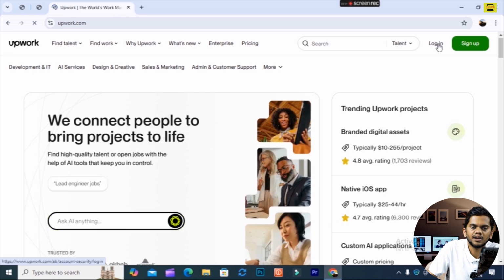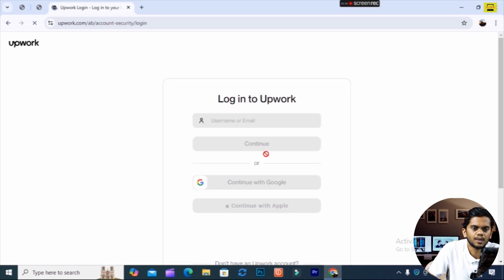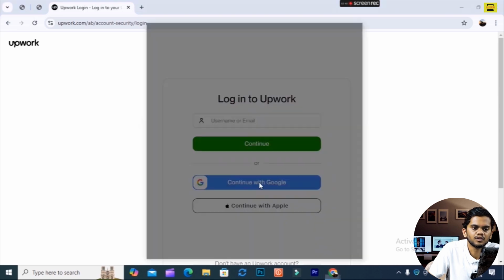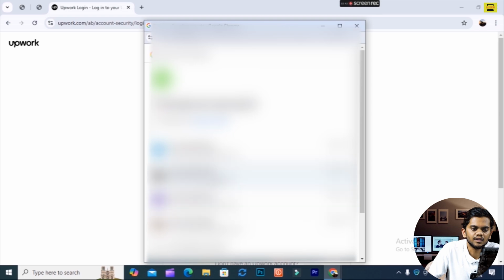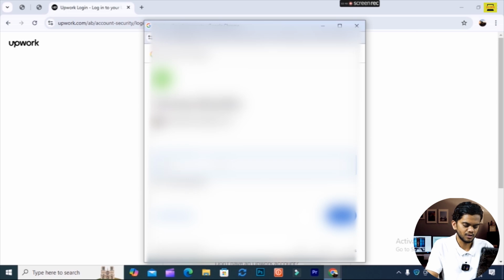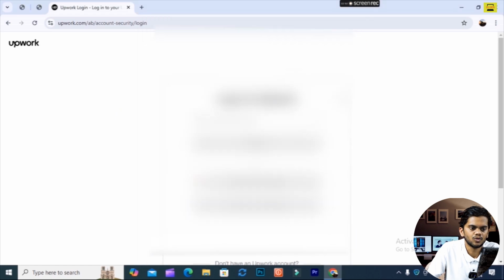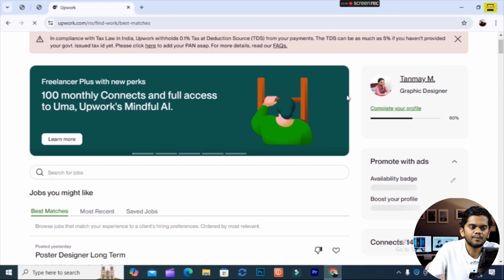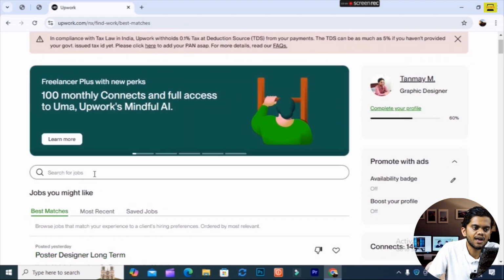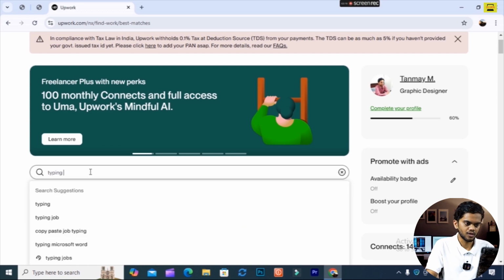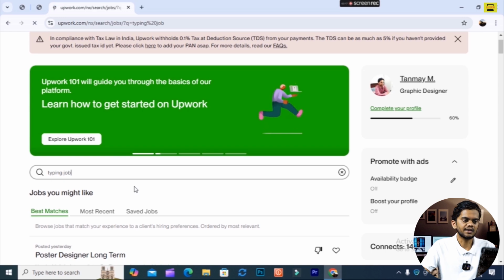You see here, and I will log in over here. Then I will continue with Google Chrome. Then I will write my mail, then password. Okay, you see here my profile opens over here. Then I will go here and type typing jobs. Then I will enter it.